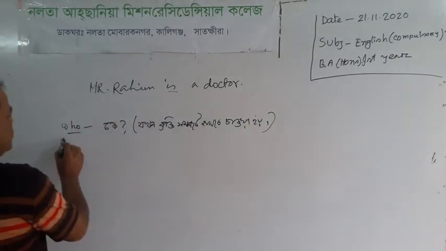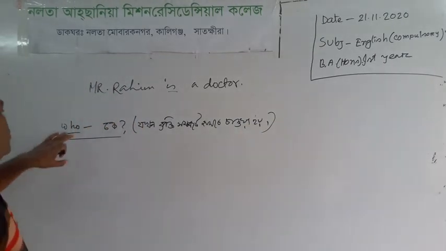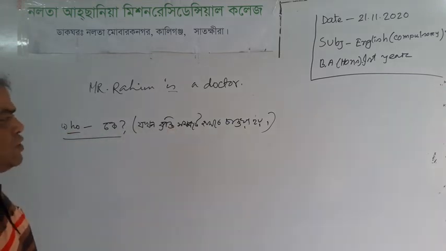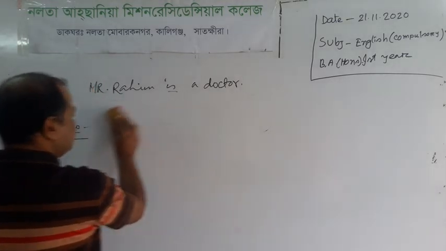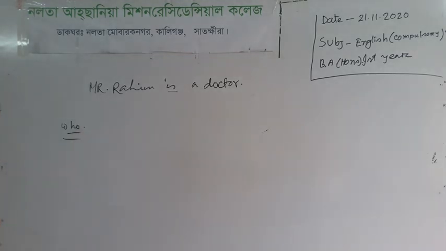We use who, কে, when we want to know about a person. There are several WH questions.